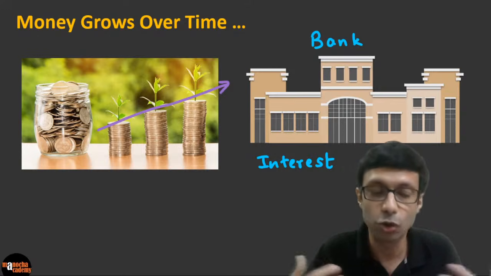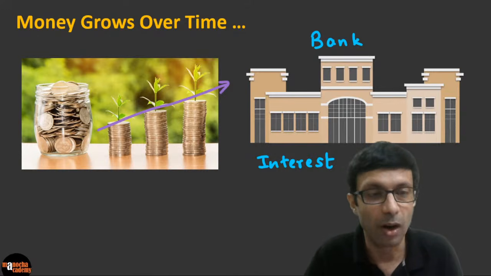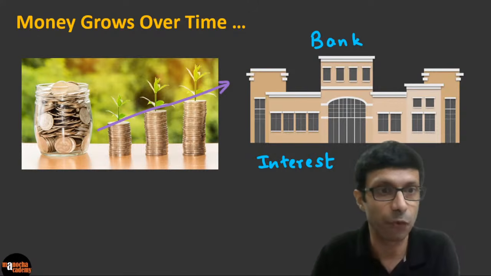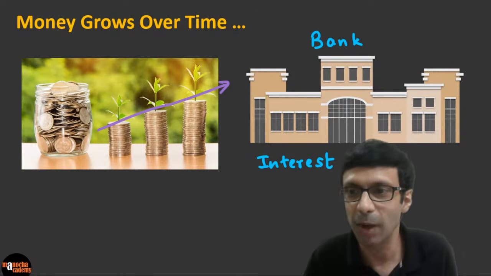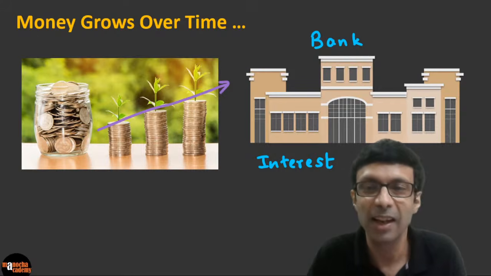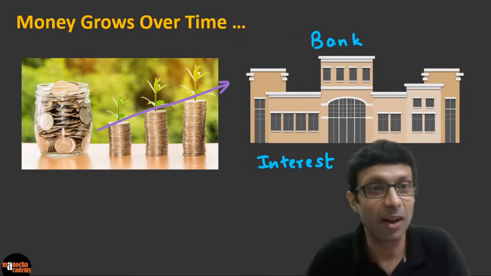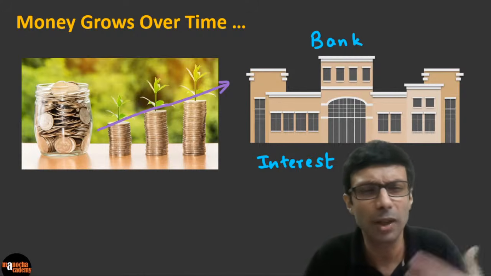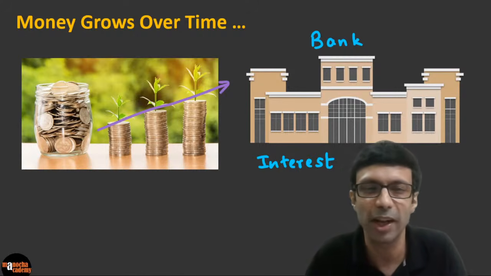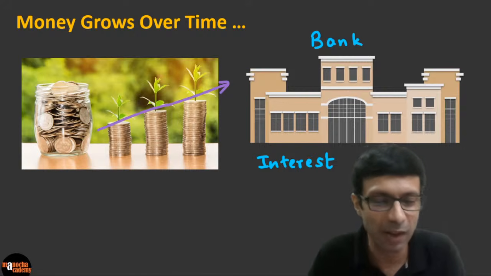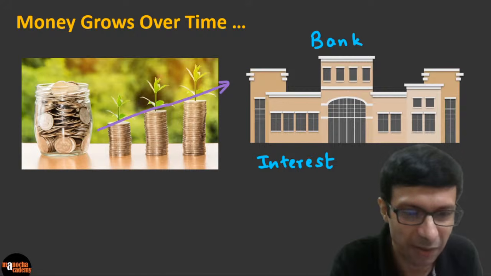They might be giving loans to somebody. So they give loans out to people, or they are using it for some other investments. So when you put money in the bank, because they want you to put money, they will be giving you extra money. Yes, and Madhav is mentioning mutual funds. So there are so many ways to invest, mutual funds, shares, but we are not going to be talking about that. We are just going to be talking about simple and compound interest.